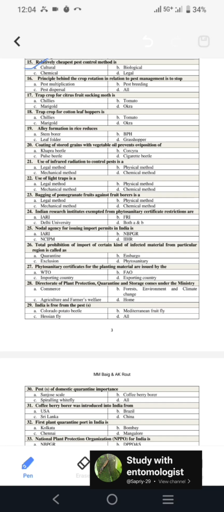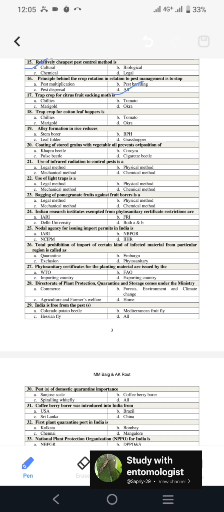Next is, the principle behind crop rotation in relation to pest management is to stop? By doing crop rotation we can stop pest multiplication, because host availability will be lost during crop rotation. Likewise, pests can't complete their breeding if their host is not available, and pest dispersal also gets reduced due to the host gap. That's why crop rotation works in all these ways.